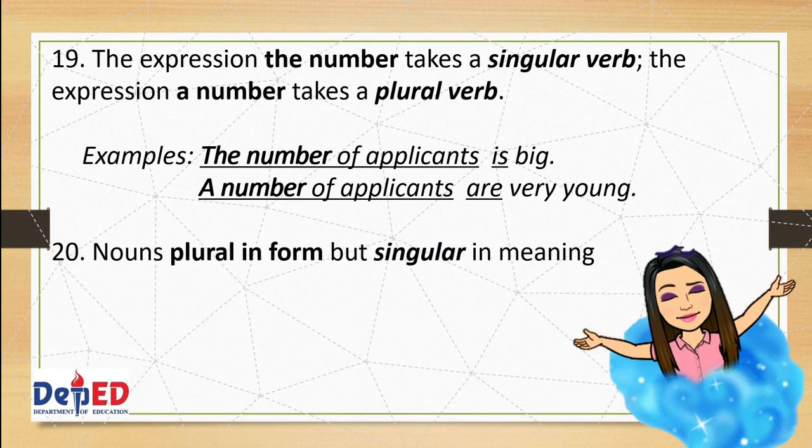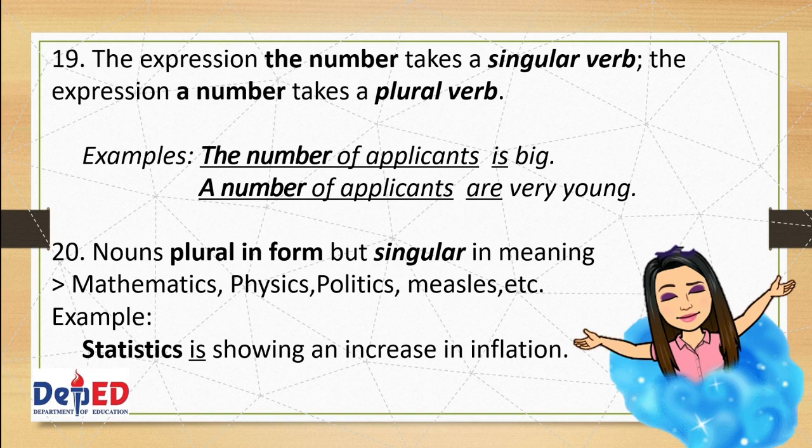And finally, in rule number 20, nouns plural in form but singular in meaning takes a singular verb. Here are the examples of some nouns plural in form but singular in meaning. We have mathematics, physics, politics, missiles, and others. Let's have a sample sentence. Statistics is showing an increase in inflation. The subject statistics, though it ends in S, it only means singular using the singular be verb is.